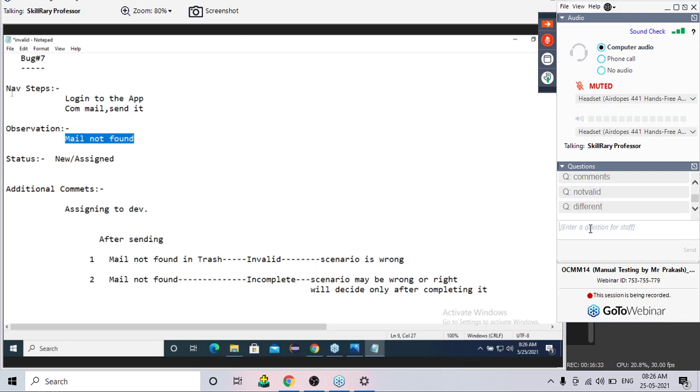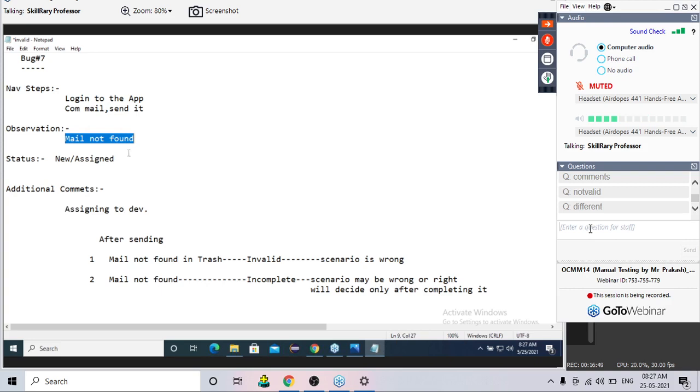Correct? It can happen, obviously. Once I send a mail, it may not be found. So now the developer, after reading these navigation steps, gets confused. Oh, you rascal fellow, mail is not found, you are saying. I am also not sure what you are talking about.